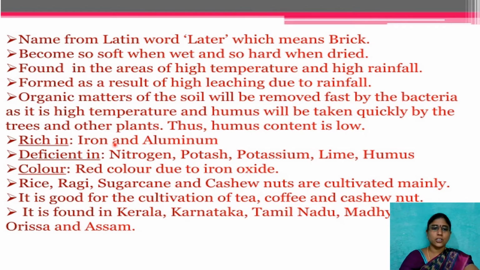So these are very rich in iron and aluminum. This soil is also red in color due to the iron oxide composition included in the soil mixture. Mainly rice, ragi, sugarcane and cashew nuts are cultivated, and it is good for the cultivation of tea, coffee and cashew nuts also. These are found especially in Kerala, Karnataka, Tamil Nadu, Madhya Pradesh, Orissa and Assam. So this is about the laterite soil. Even in our Andhra Pradesh, a few places are occupied with this laterite soil.